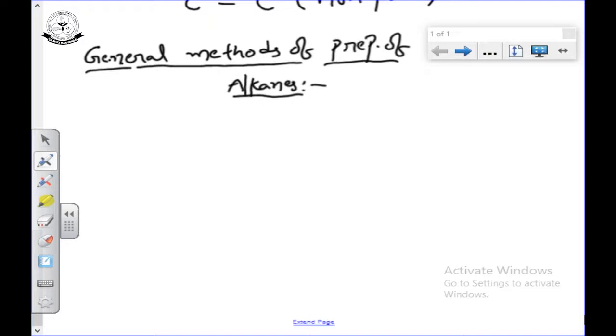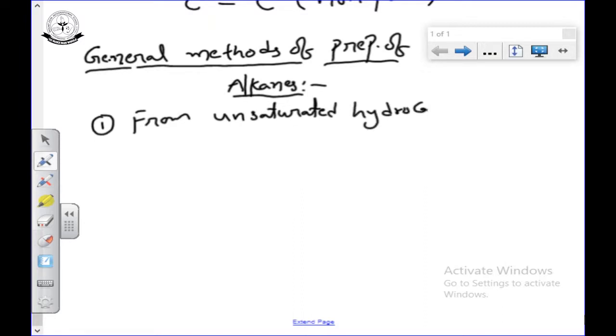The first method is to prepare the alkanes from unsaturated hydrocarbons. Unsaturated hydrocarbons means alkenes and alkynes. So, how to prepare the alkanes from the unsaturated hydrocarbons?